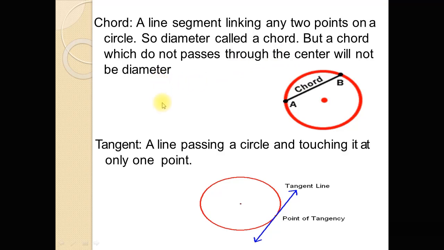Now, what is a tangent line? A line passing a circle and touching the circle at only one point is called a tangent line. Any line which passes a circle and touches the boundary of the circle at only one point is called a tangent line. And this is the point of tangency, because the tangent line touches the circle at this point. So this is a tangent line because this line touches the circle at only one point.